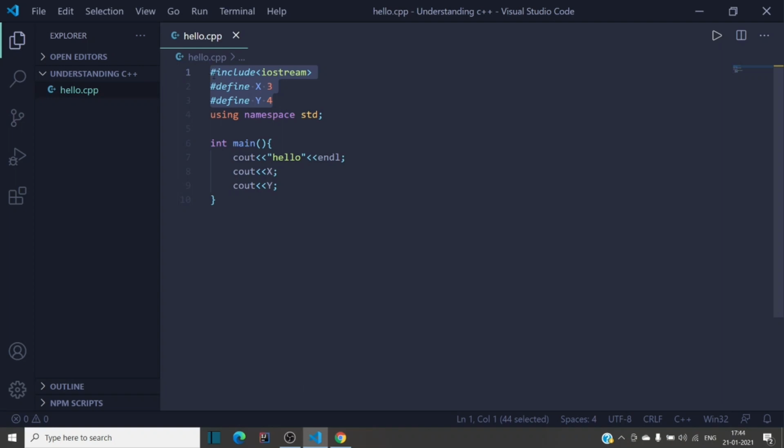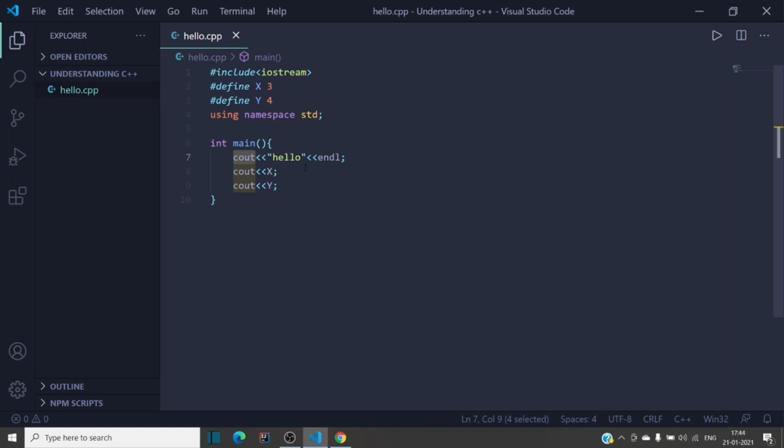What it will do is find x in the program and replace it with 3, and find y in the program and replace it with 4. And what the #include will do is take the iostream file wherever it is and copy the contents of that file into this file, so that we can use the functionality of iostream. So cout we have not defined here, but as we have included iostream, it comes with that.